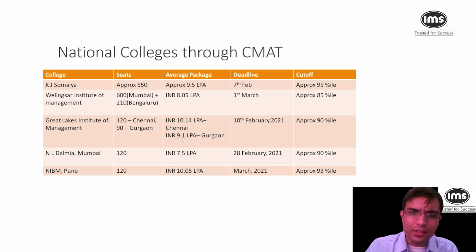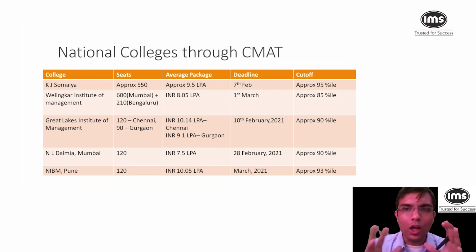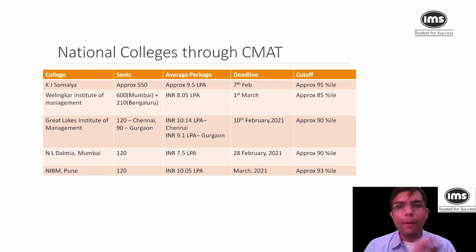All of them can be considered as decent colleges, looking at their overall learning experience, the way they deal with the students, and the packages that companies offer at these colleges. So these are all the colleges that you can target, which are national level colleges. Apart from that, regional colleges I'll definitely talk about with the respective regions, that these are the colleges that you can appear for. So I think these are the cutoffs as well.